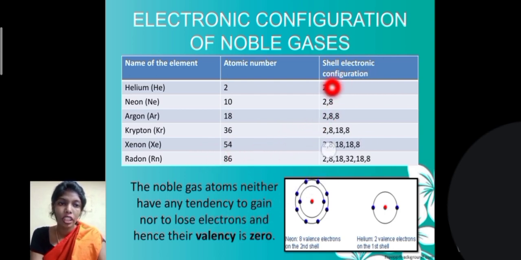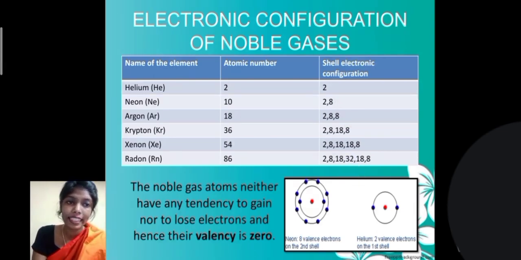Likewise, for the electronic configuration, we saw the previous diagram. Helium can accommodate only 2 electrons in the first shell and then 8 electrons in the second shell. The third shell can accommodate 18 electrons, but since argon has only 18 electrons, 2 plus 8 is 10, so the remaining 8 are in the third shell.